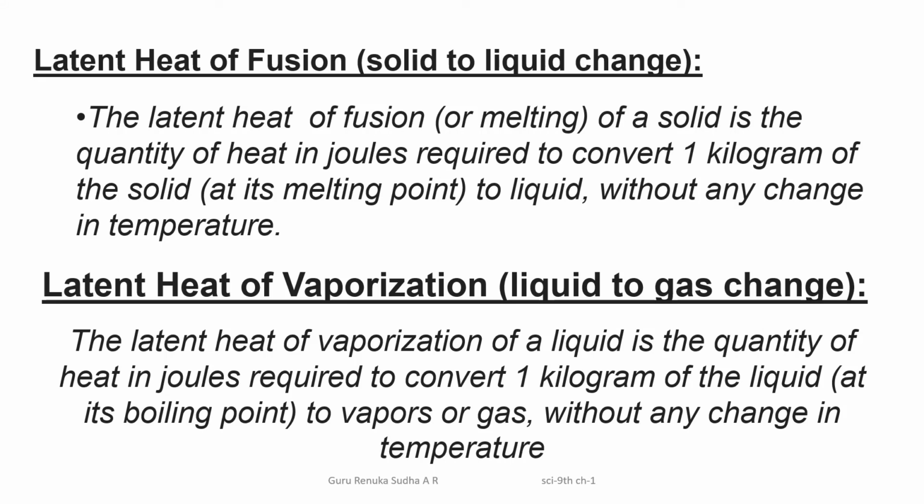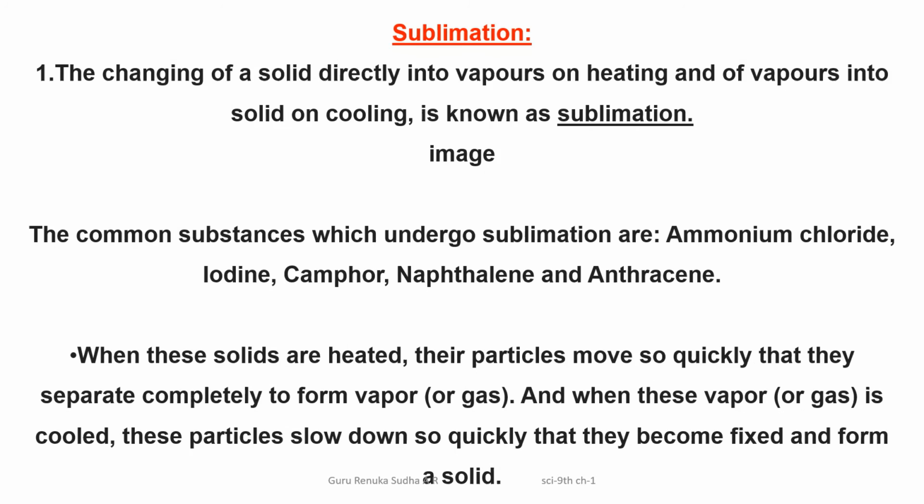Latent heat of fusion of a solid is the quantity of heat in joules required to convert 1 kilogram of solid to liquid without any change in the temperature.